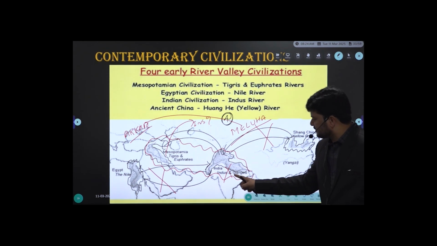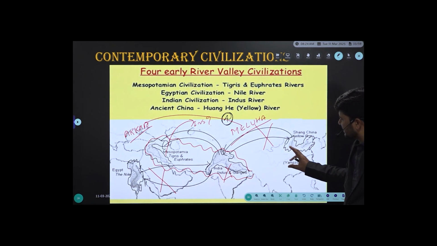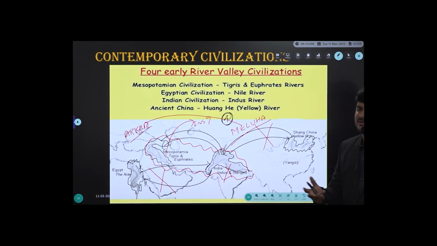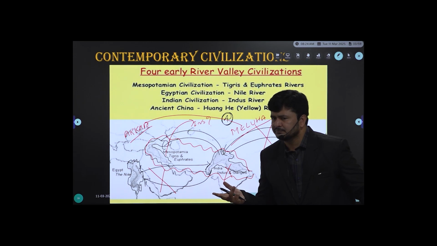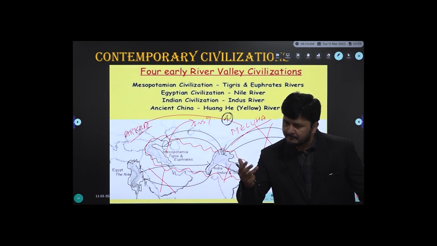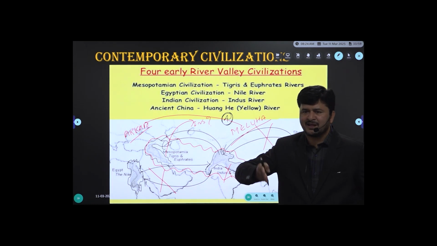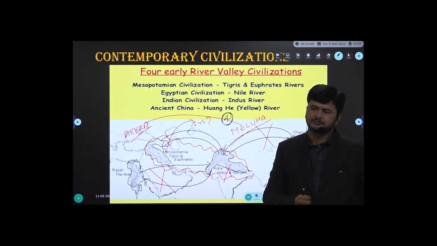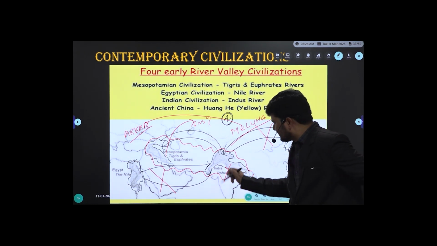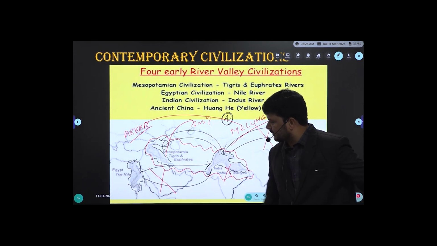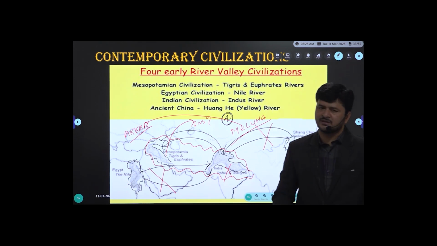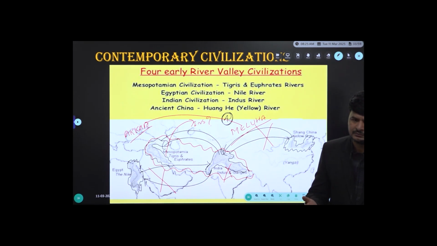Why didn't the Indus people maintain commercial relations or any kind of relations with the Chinese? Any wild guess? You can answer with general knowledge. The Himalayas, that's it. Thanks to the Himalayas, which became a kind of natural protectors, natural barriers, as we call them. Now, the same Indus people did not make any kind of contact with the Egyptians. Any wild guess? Long distance, that's it.